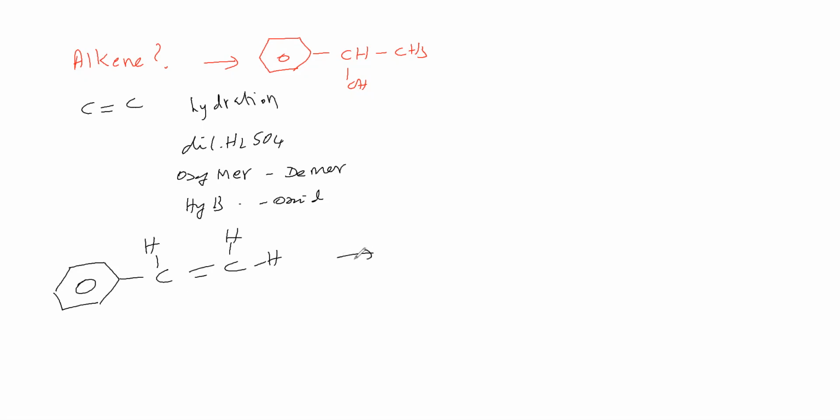With dilute sulfuric acid, what is the product we will see? First H+ will attack. If H+ attacks this CH2 carbon, then the benzylic carbon becomes a carbonium ion. This C+ undergoes resonance with the phenyl. If H+ attacks the other carbon, then that carbon will get the positive charge, and this positive charge will not go for resonance with the phenyl ring. Therefore, the benzylic positive charge is the possible one.